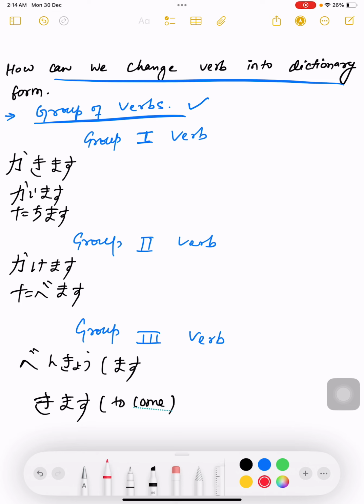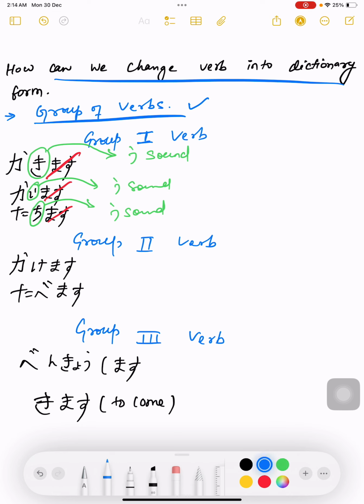If I want to change it into dictionary form, the first step is to cut masu. Then the second step, I'll circle the last alphabet. Kakimasu's last alphabet is ki. Kaimasu's last alphabet is i. Tachimasu's last alphabet is chi. What I need to do is convert the last alphabet's sound to u sound. I will convert i sound to u sound, and chi sound to u sound.